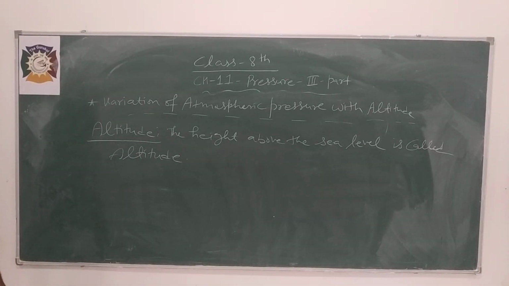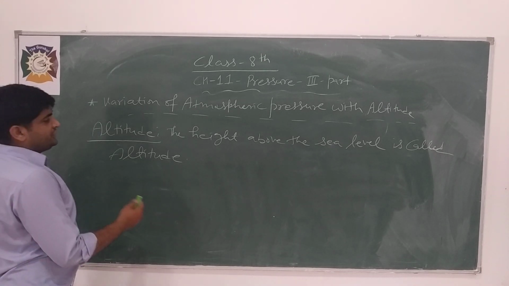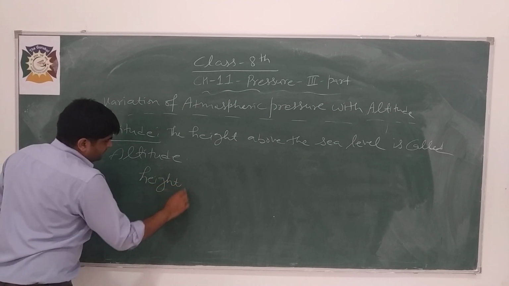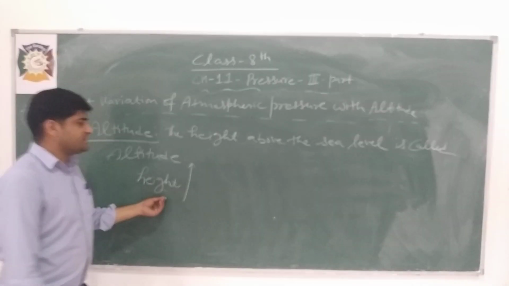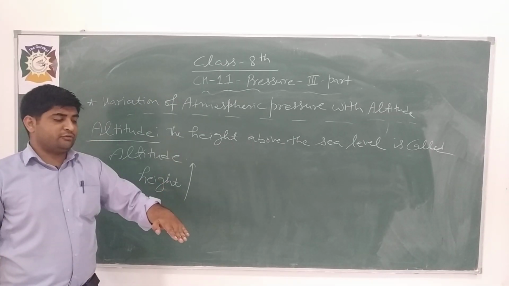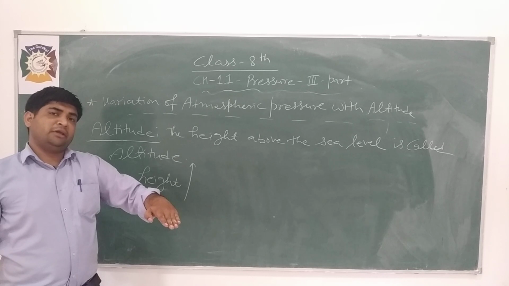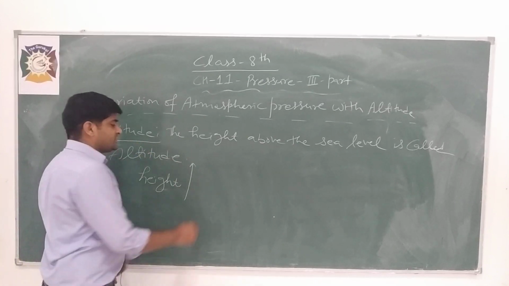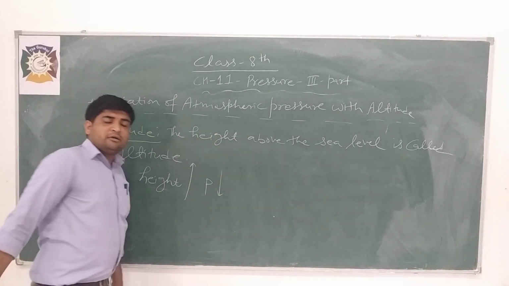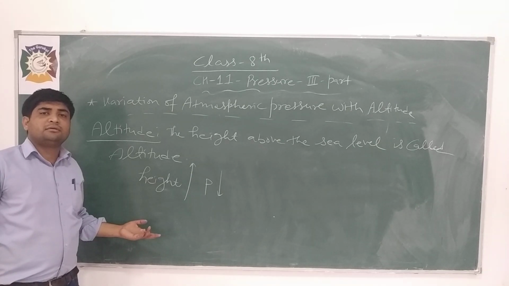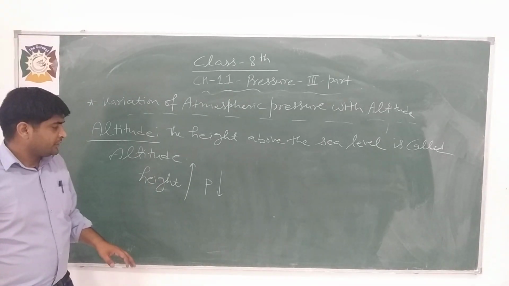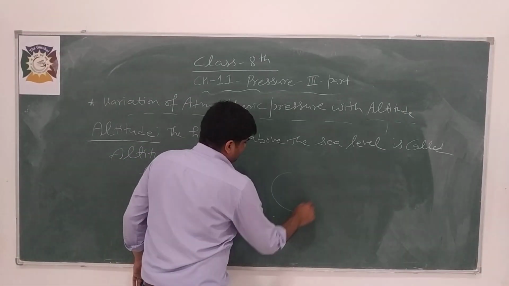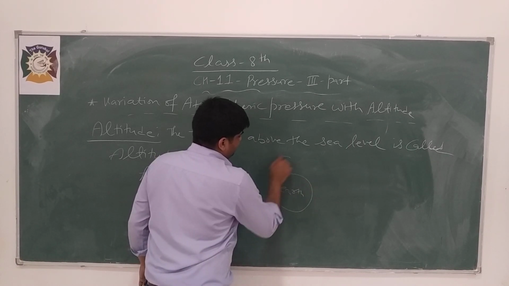Now it is observed that with the increase in height, if we are moving in the upward direction from the surface of the earth, height is increasing. If height increases, pressure decreases. With the increase in height, atmospheric pressure will decrease. It is because, as I told you, this is the earth and this is the earth's atmosphere.